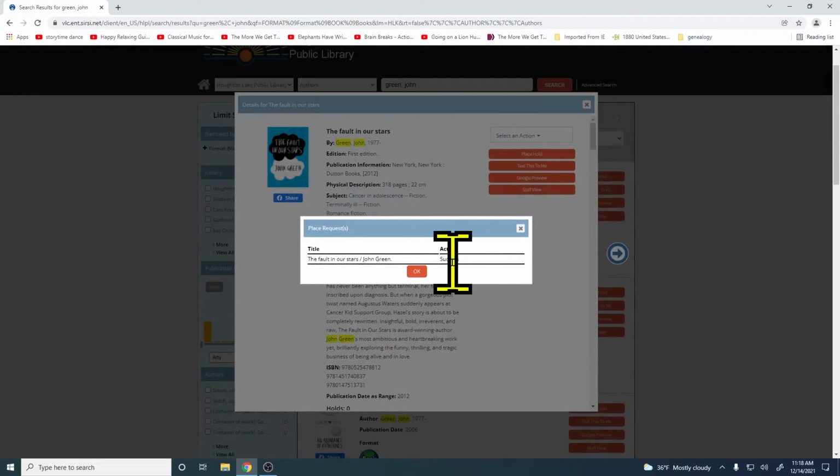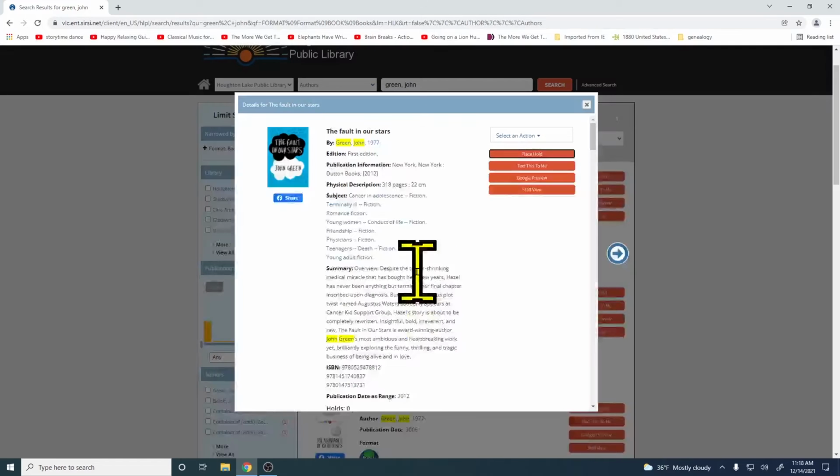And that's it. We've successfully placed a request on this item, and since the item was checked in, it will likely be pulled by one of the librarians here and ready to be picked up probably by the next morning. If the item is checked out and in use by other patrons, then you'll be contacted when the item is actually in and available for you.